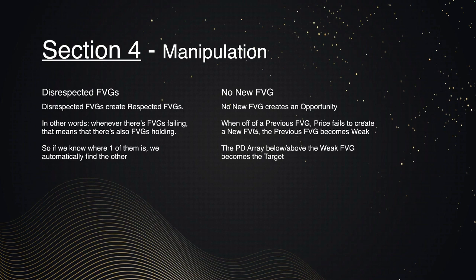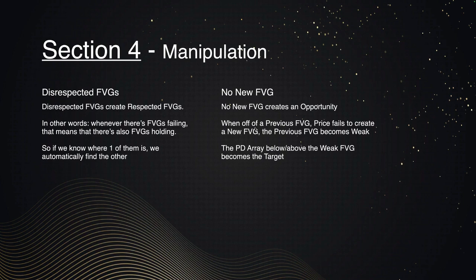So let's say we have a bearish fair value gap, we trade into that bearish fair value gap. The first thing we expect is momentum, right? So we expect a new bearish fair value gap to be created. And when that doesn't happen, the previous fair value gap that we retrace back into becomes weak, because it's not creating a new fair value gap.